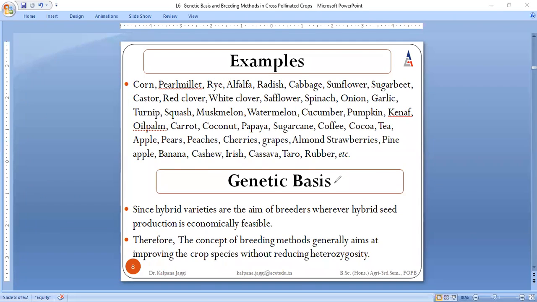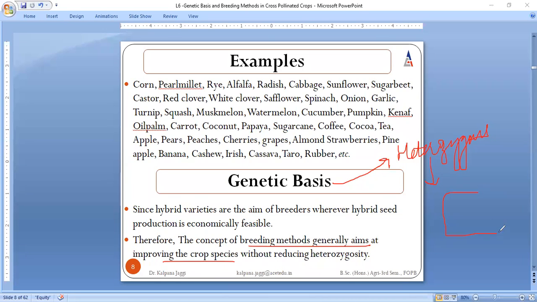Genetic basis is why we are going for cross pollinated species breeding, because a very important point is these are heterozygous in nature. And when we want a population where the individuals are superior from each other, there we need to go for the breeding of the crops which are cross pollinated crops, right? The concept is generally aiming at improving the crop species, because the more the heterozygosity, the more the chances of improvement of a character.